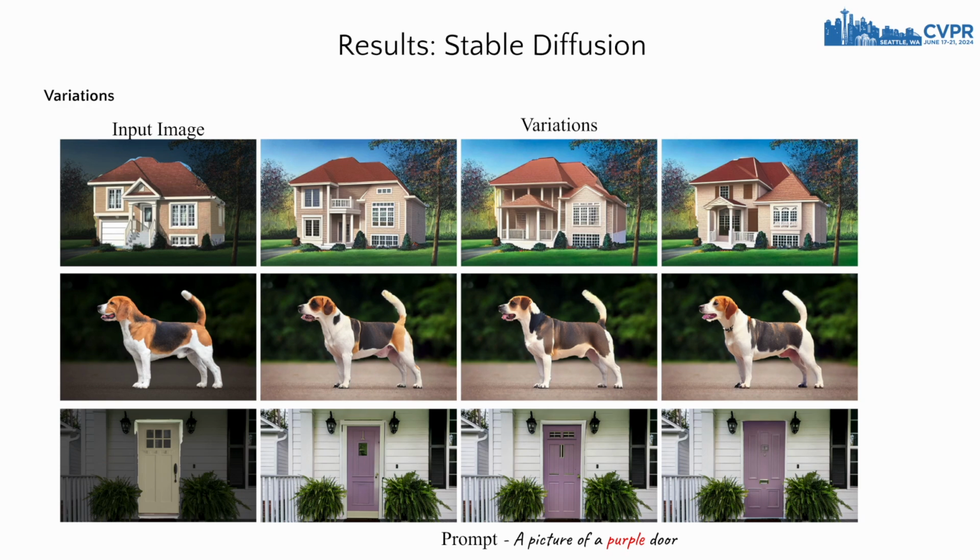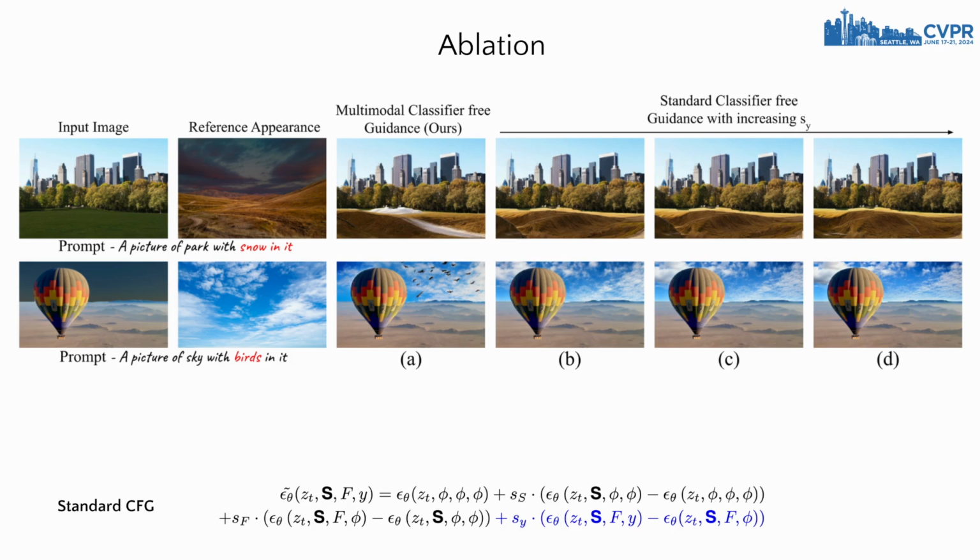Here are some results on object-level variations. We also conducted ablation study on our multimodal classifier-free guidance, and we can see that a standard formulation fails to show the effect of text in the edited images, even if the guidance scale is increased. This shows the efficacy of our proposed multimodal classifier-free guidance.